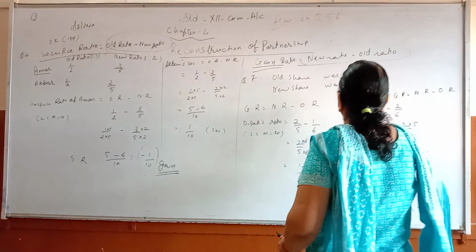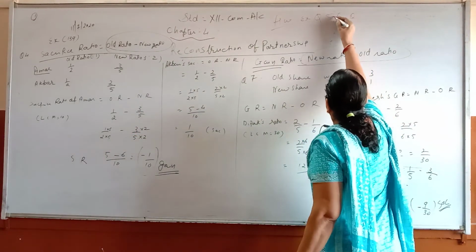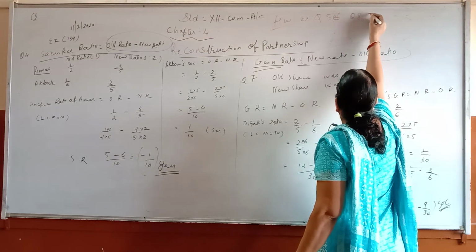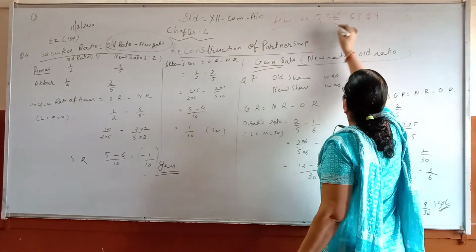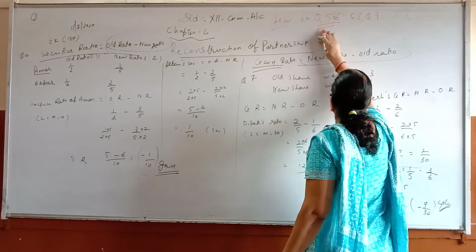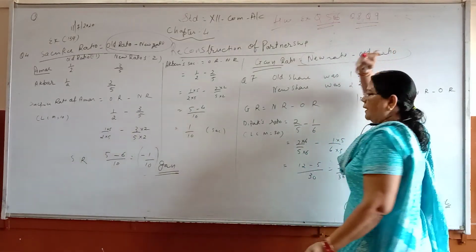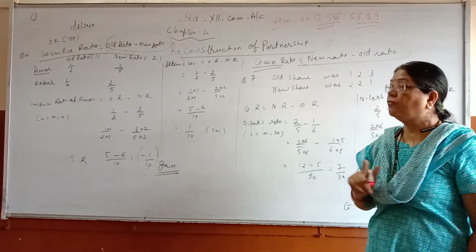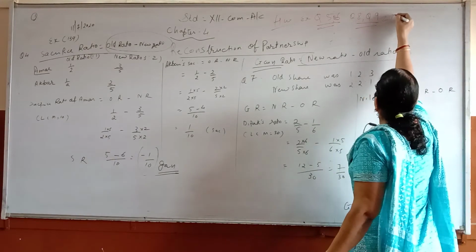Question 8 and question 9. These two are sacrifice ratio and these two will be gain ratio. So this is your homework and also do illustrations.